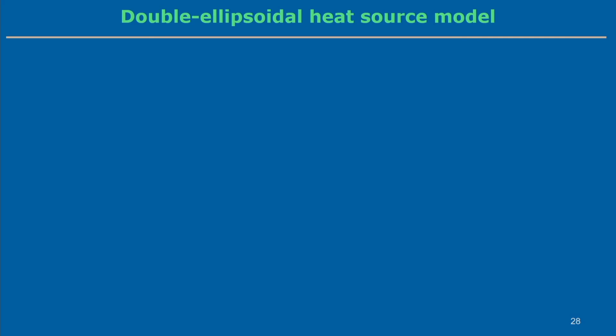Now, we can see how we can estimate the double ellipsoidal heat source model. So, how can the ellipsoidal heat source model be extended to the double ellipsoidal heat source model? Now we see that we use an ellipsoid having axis lengths a, b and c, but the ellipsoidal model is more suitable in the case of a stationary heat source model.